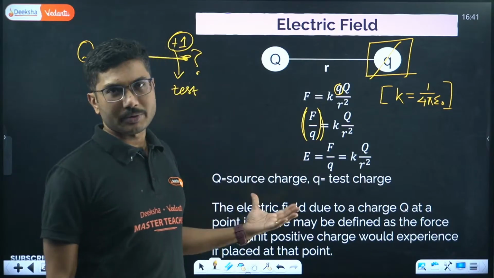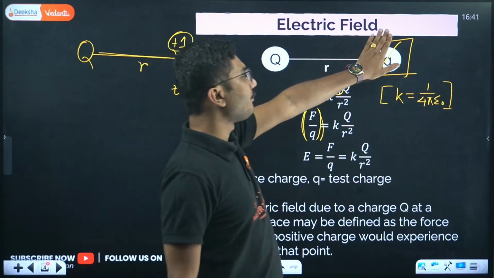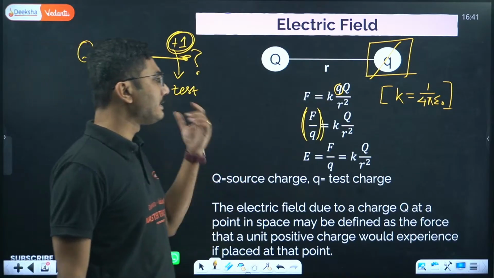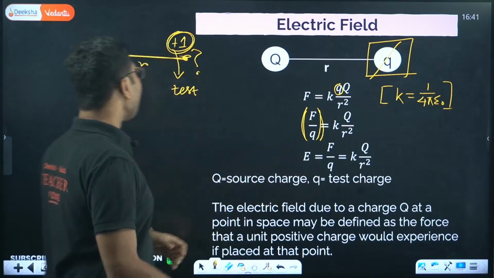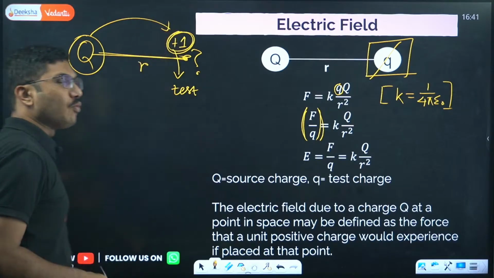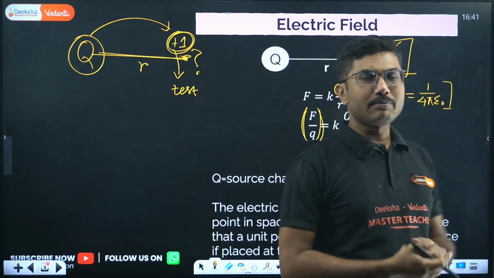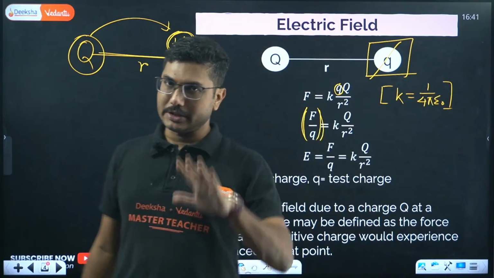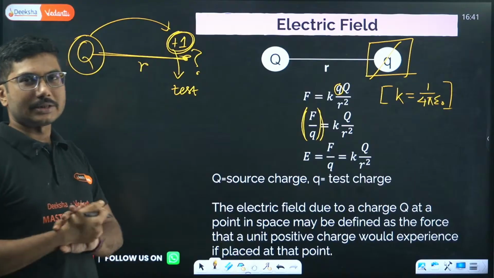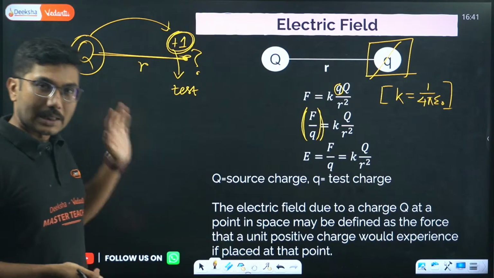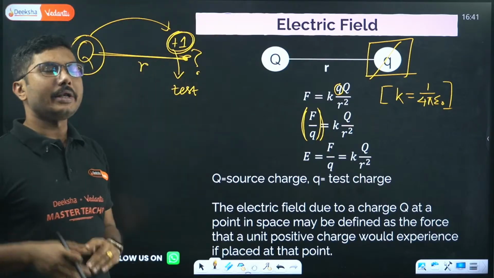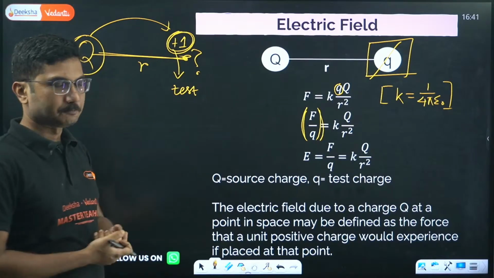So electric field comes from the situation where, instead of having a fixed amount of charge, we replace it with a test charge, and we say that this is the electric field. It is the effect of any one charge at a point. Now what will happen if more than one charge is present? That we will also discuss, don't worry. Multiple charge cases will also be discussed. So the effect of one charge at a point is basically the electric field due to that charge.